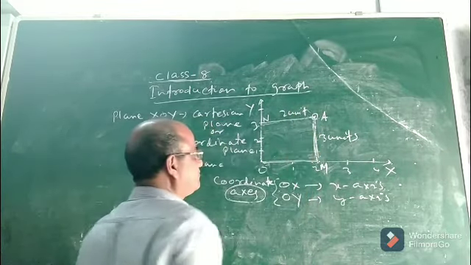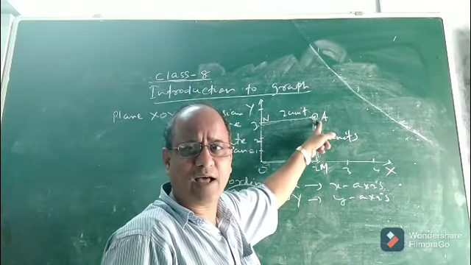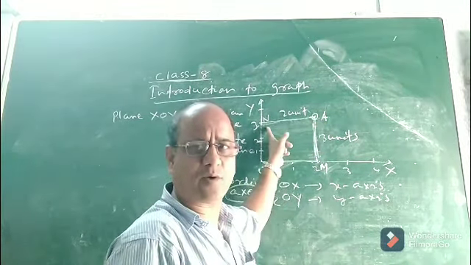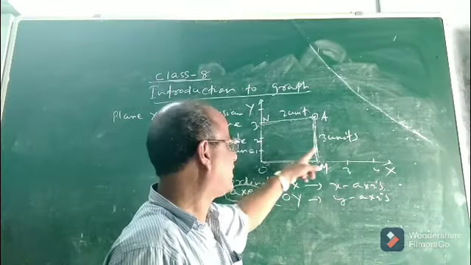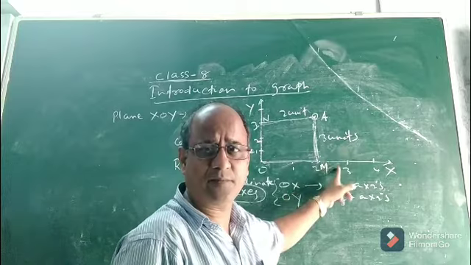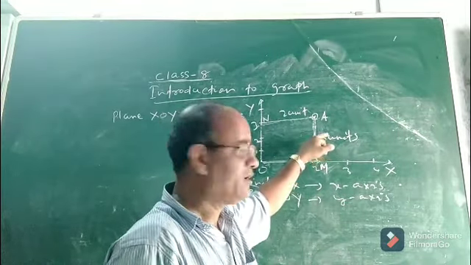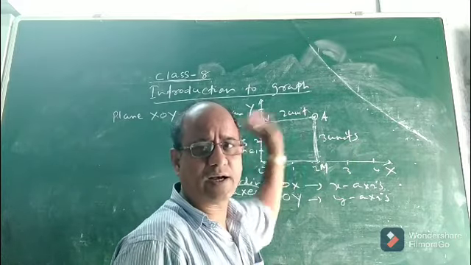Now if I ask you the distance of the point A from the x-axis and y-axis, you can easily answer: it is 3 units and 2 units. That means A is at a distance of 3 units from the x-axis and 2 units from the y-axis. So what do we call these 3 units and 2 units?